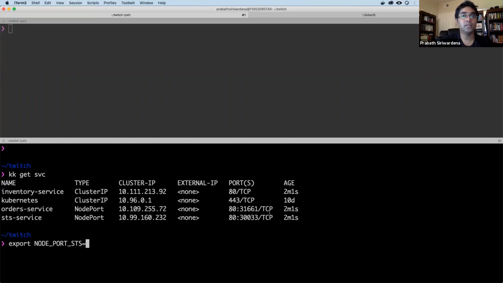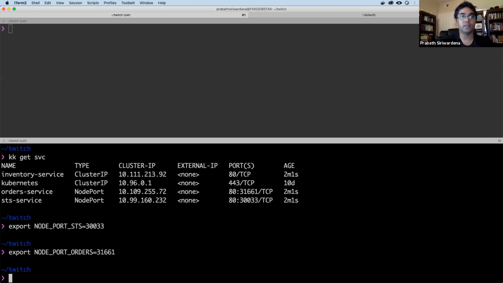Now the STS node port is this one, and I need to export another one, the node port of the order service. This is the node port of the order processing microservice. Now I can use this curl command.